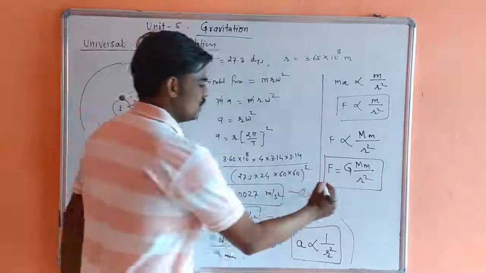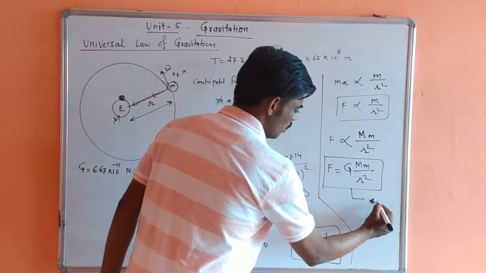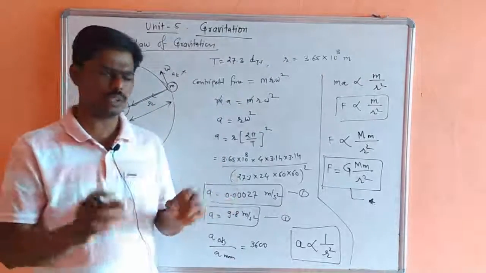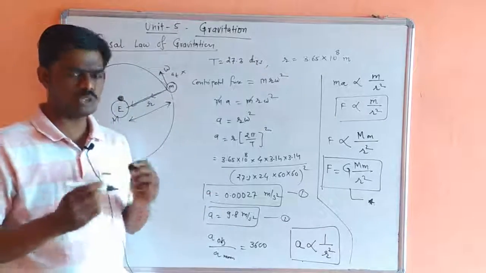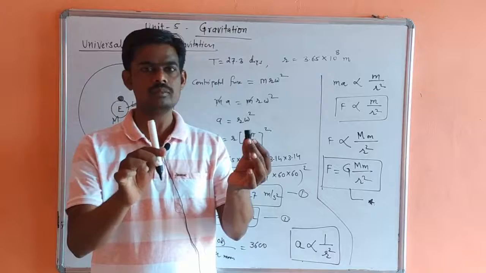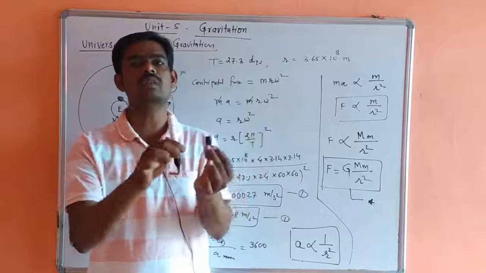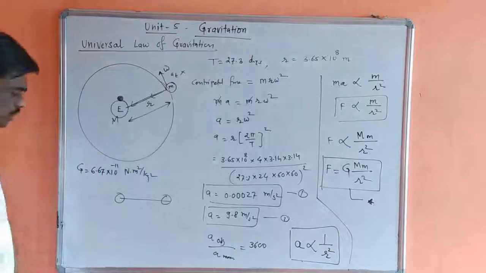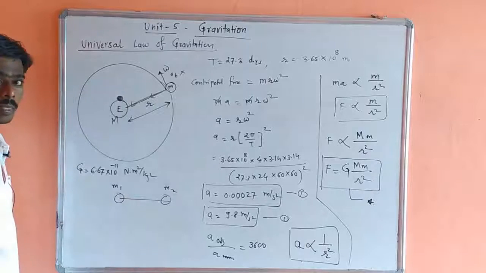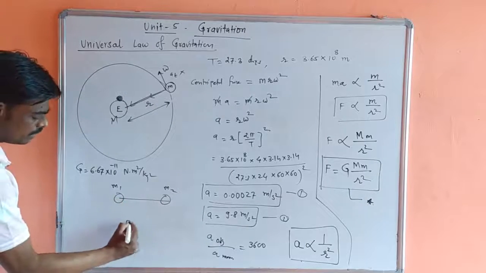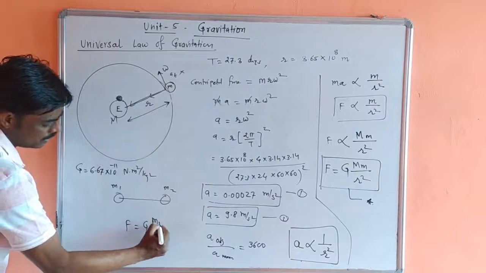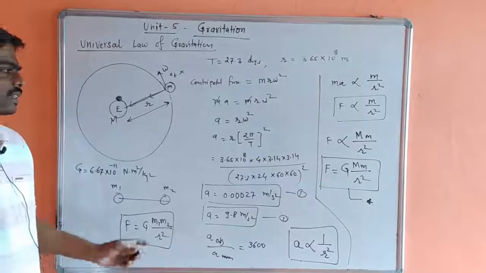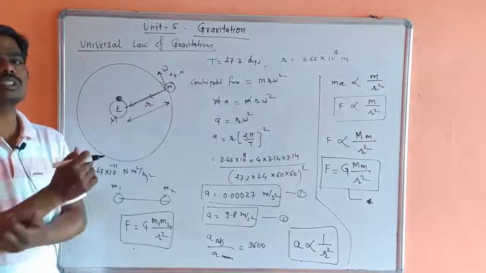Remember this very important equation. It is true for all bodies, not only celestial bodies. If we consider any two very small masses, there also exists gravitational force. Very small masses also experience gravitational force. Suppose this is mass m1 and this is mass m2, the gravitational force between them is given by the formula G m1 m2 upon r square. In the next lecture we will see what the characteristics of this gravitational force are.